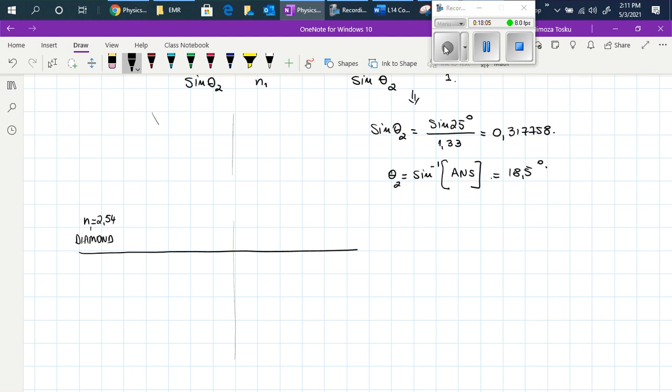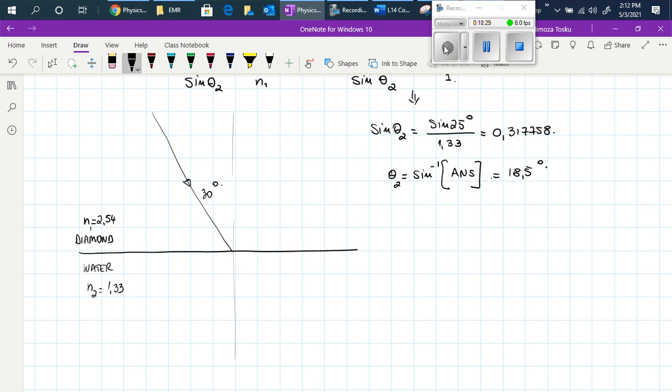The angle is 30 degrees, and it is going into water with an index of refraction of 1.33.